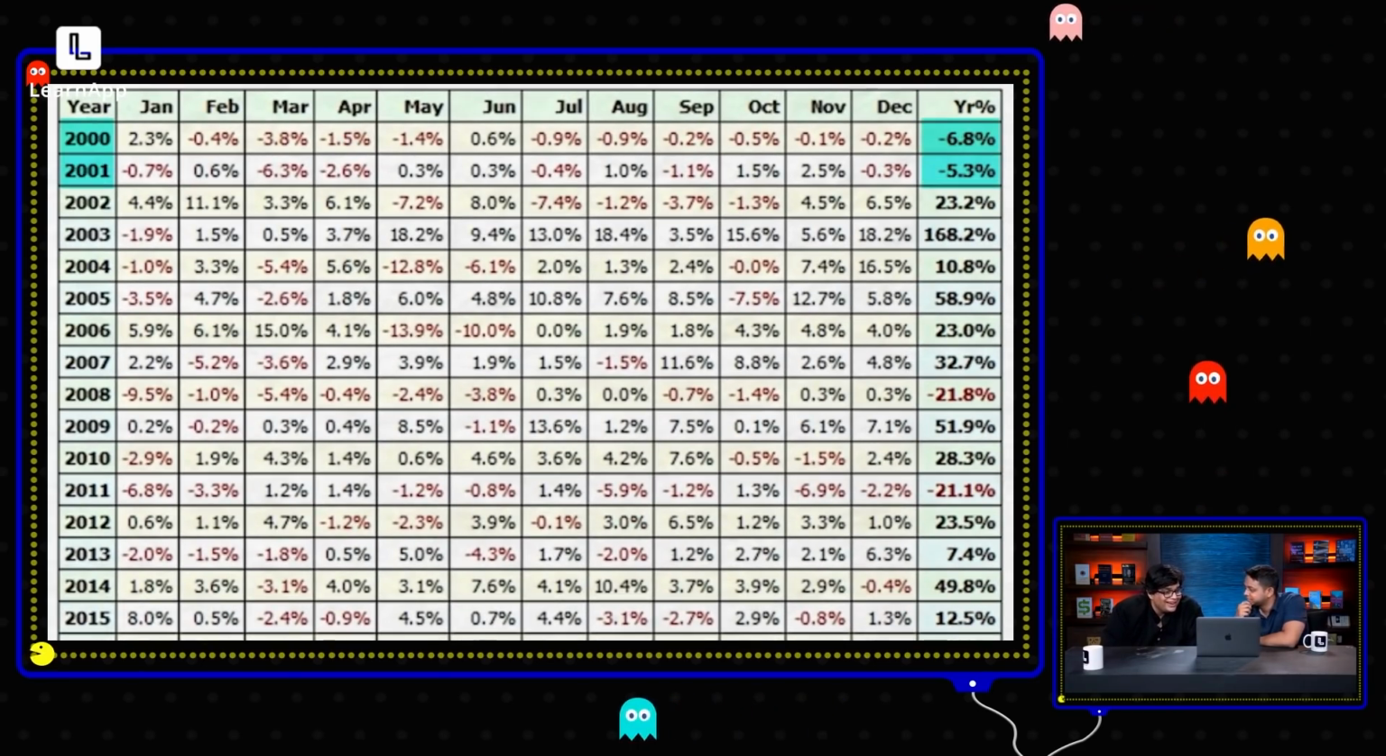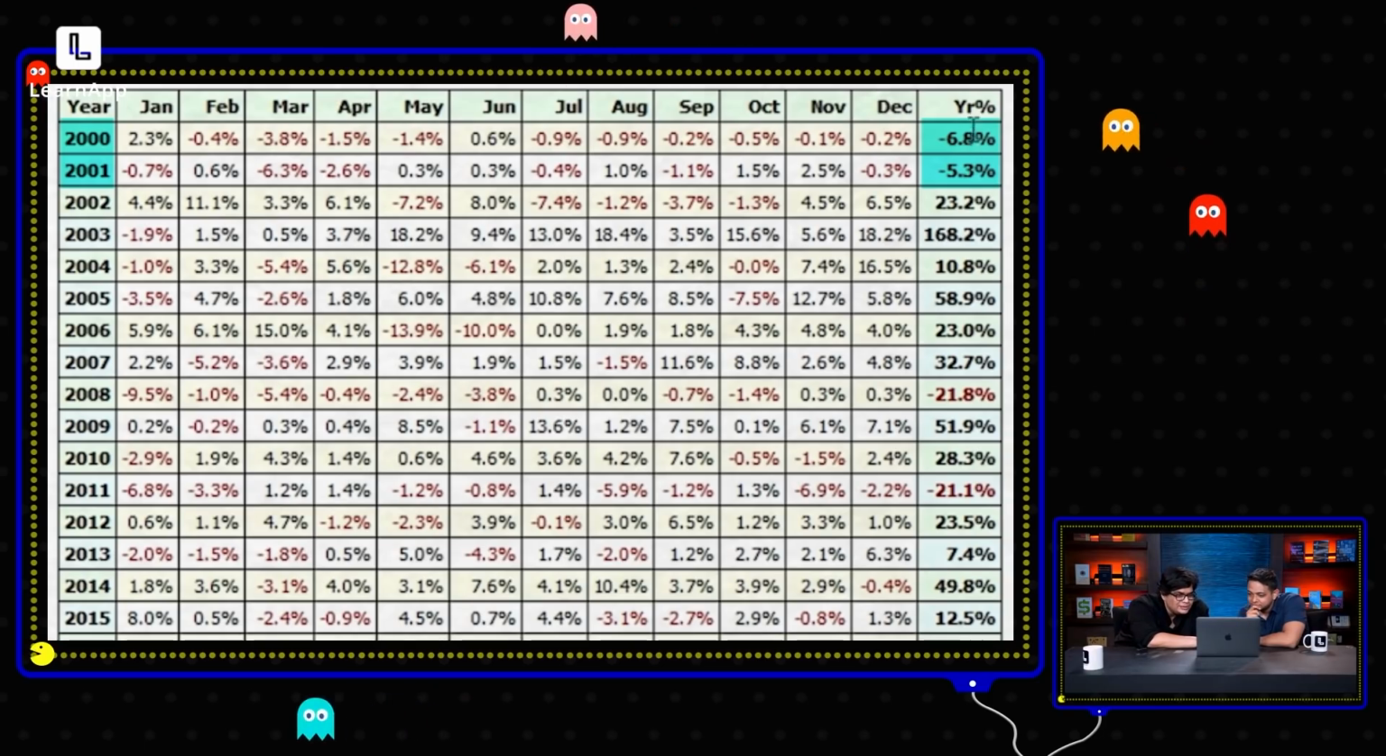Oh my God, the first 2 years went negative. We didn't make any money. We saw minus 6.8 and minus 5.3. I would quit here. Exactly. Why would you continue with this? Exactly. Because it sounds defeatist.